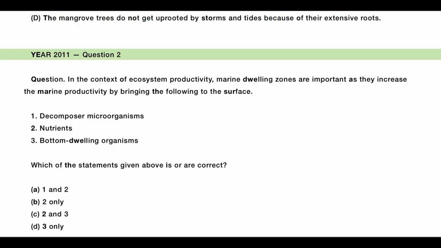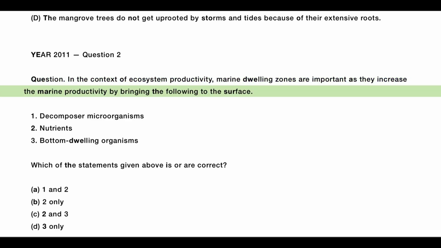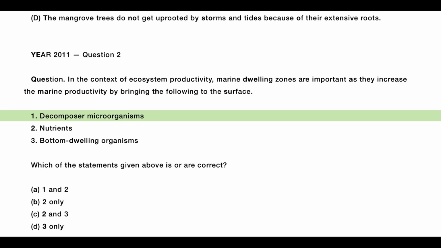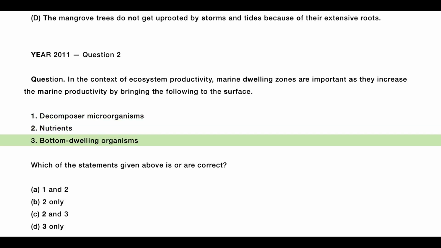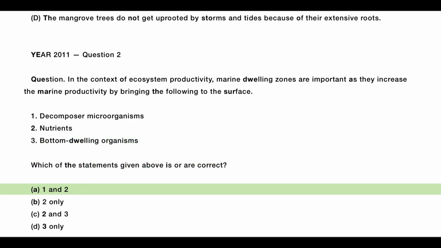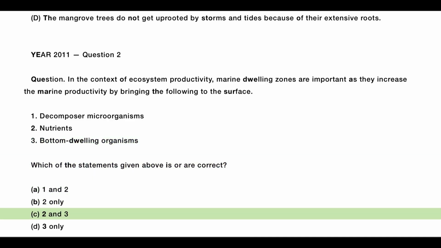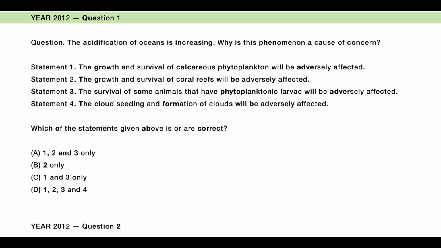Year 2011, Question 2. In the context of ecosystem productivity, marine dwelling zones are important as they increase the marine productivity by bringing the following to the surface. 1. Decomposer microorganisms. 2. Nutrients. 3. Bottom-dwelling organisms. Which of the statements given above is or are correct? A. 1 and 2, B. 2 only, C. 2 and 3, D. 3 only.